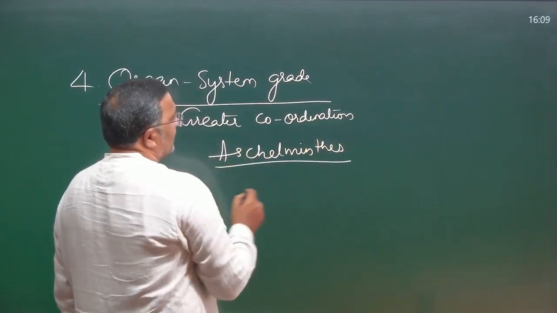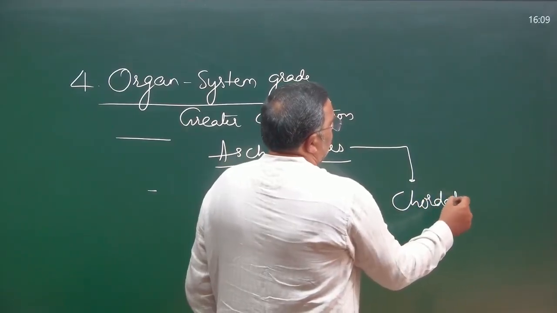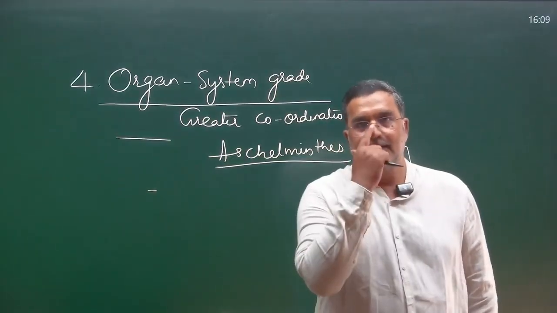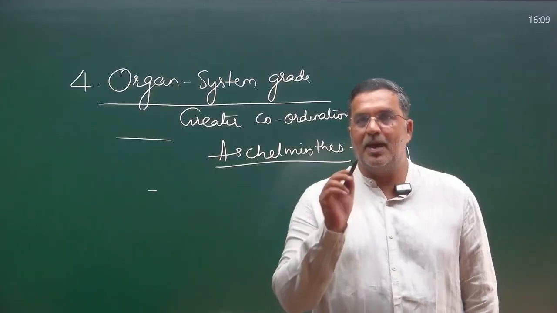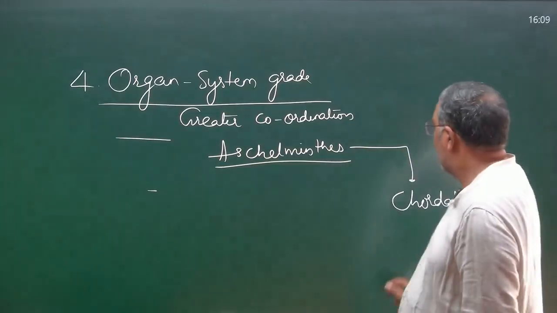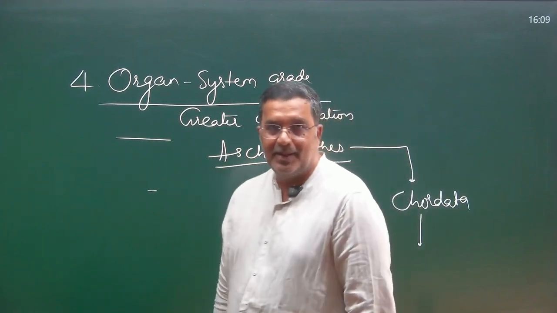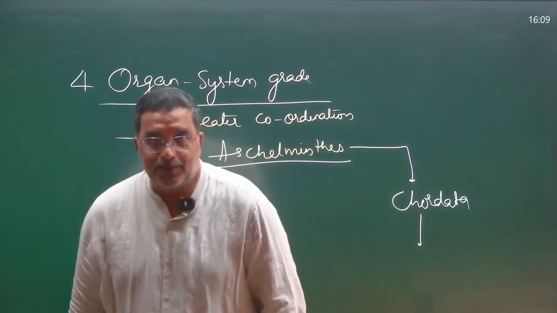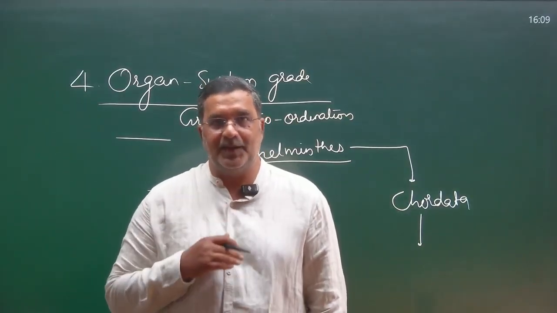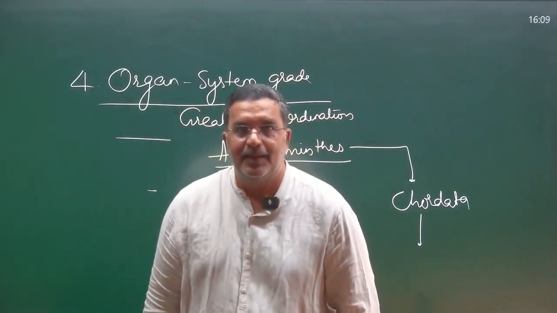In the series, from the first phylum Aschelminthes to the last, Chordata, the organ system grade of organization is seen. Chordata means the last phyla, and the last class in Chordata is mammals, that means human beings. So we have a digestive system, respiratory system, circulatory system, and excretory system.